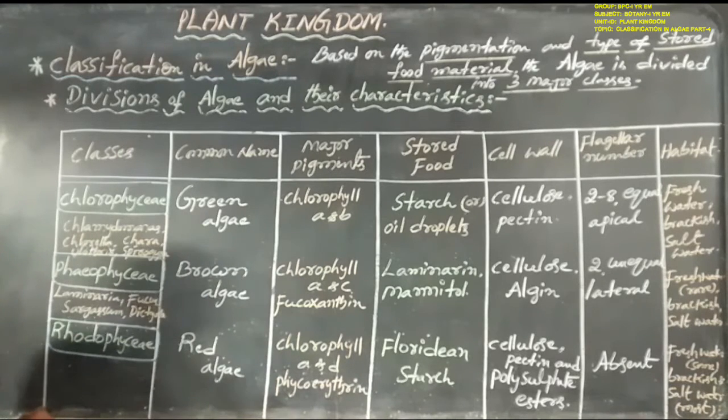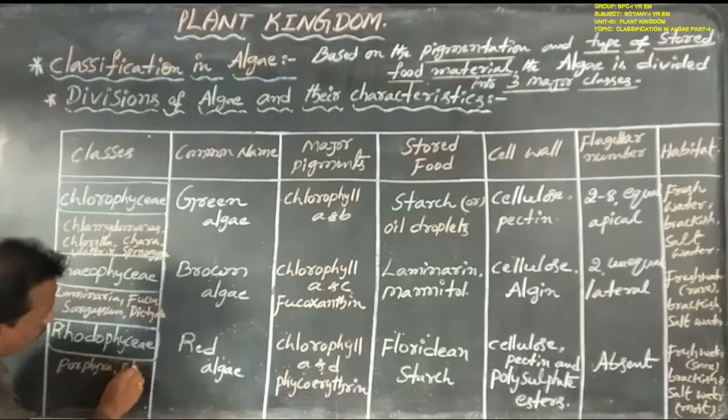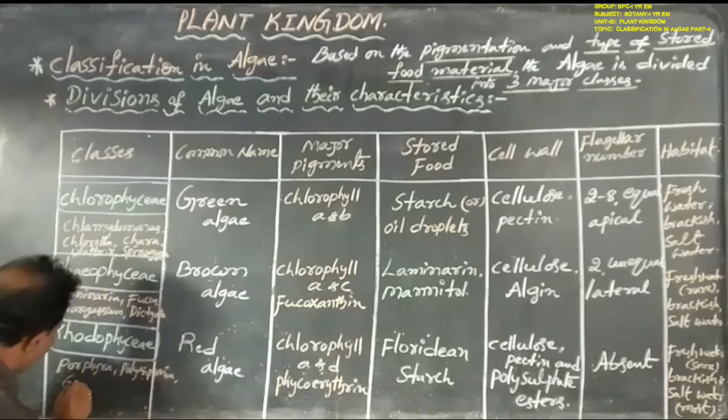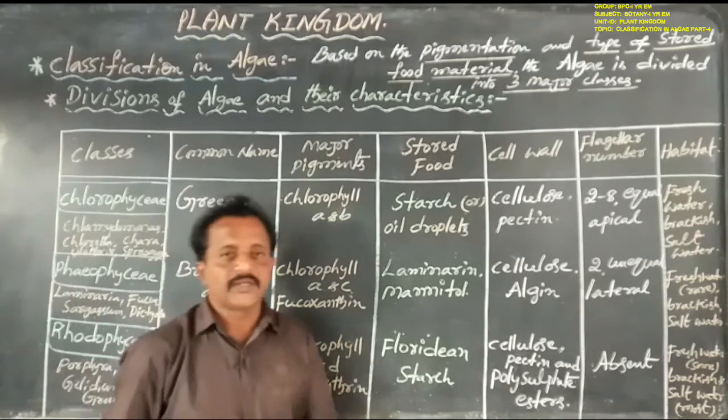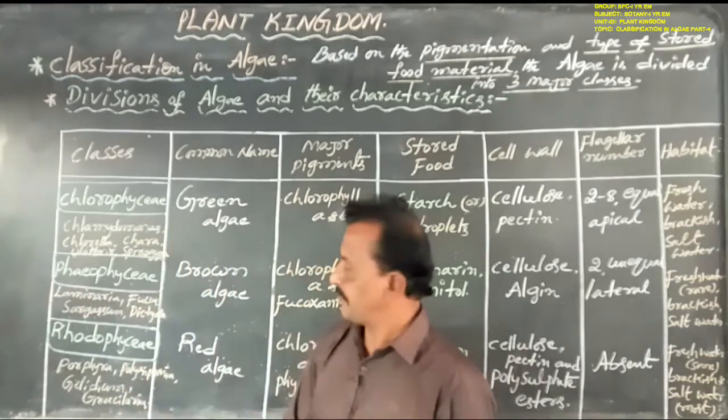The members of Rhodophyceae are such as Porphyra, Polysiphonia, Gelidium and also Gracilaria. These are the best examples for Rhodophyceae.